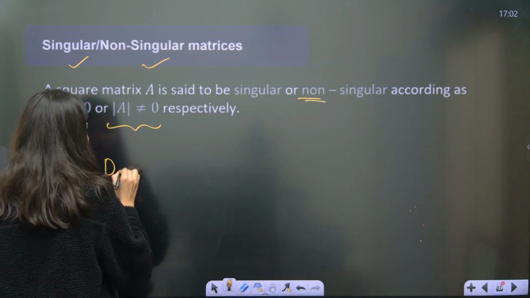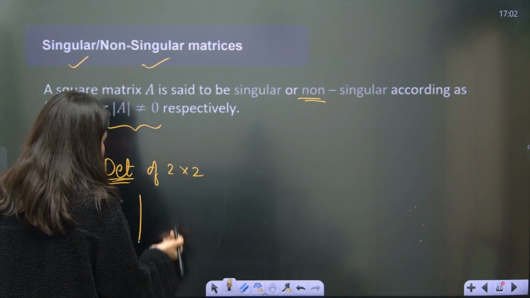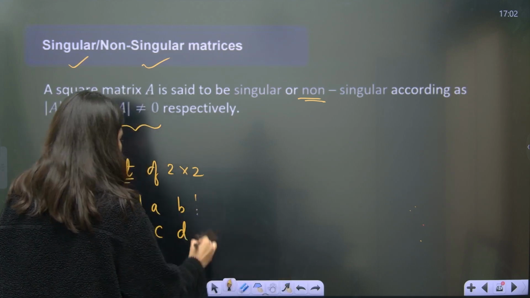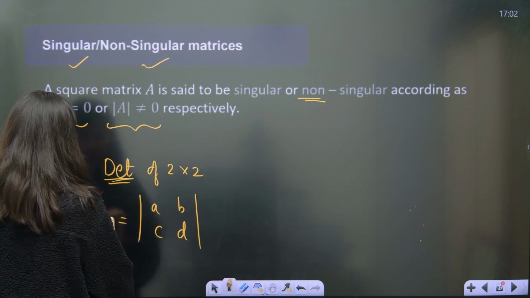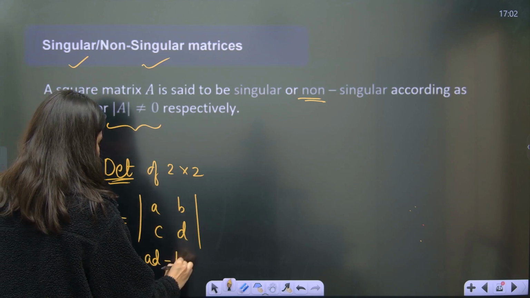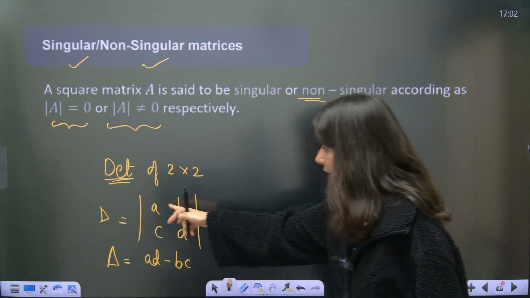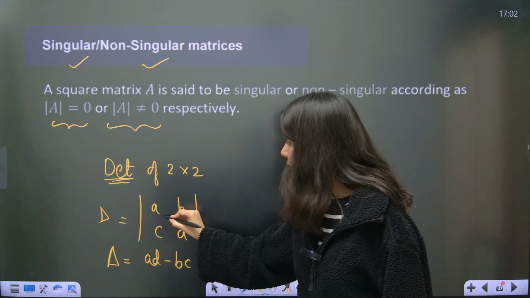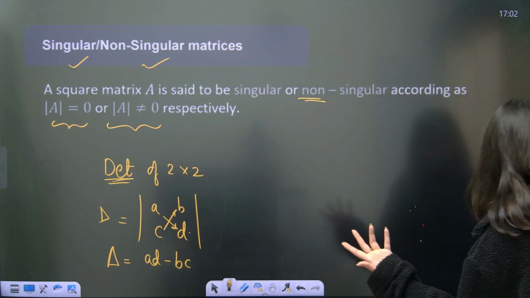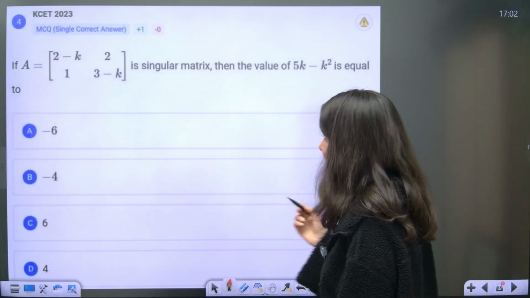So determinant of a 2 cross 2, let me tell you. I already told you determinant is a value, with A, B, C, D. This is your determinant. This is not the matrix. Let's say delta. So value of delta determinant will be AD minus BC. A into D, AD minus BC. Okay. So this is the proper terminology right now.